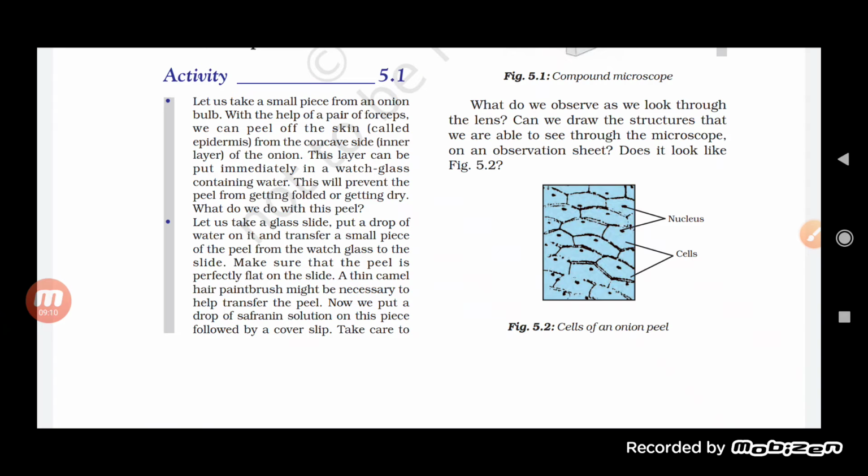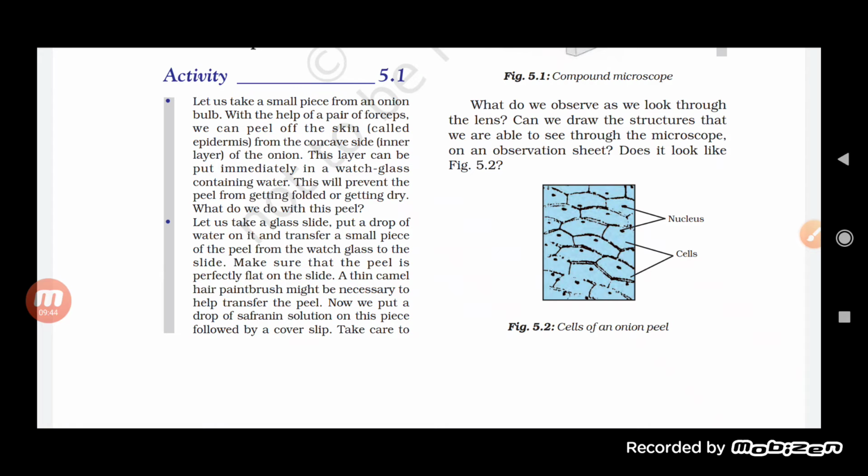Now we put a drop of safranin solution on this piece, followed by a cover slip. Safranin, why is there a need for safranin solution, students? On that onion peel, we add a drop or a few drops of safranin for the staining purpose. So when we drop safranin on the onion peel, it will stain the onion peel.